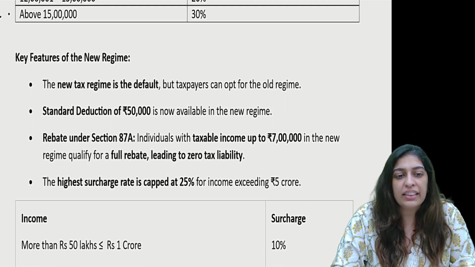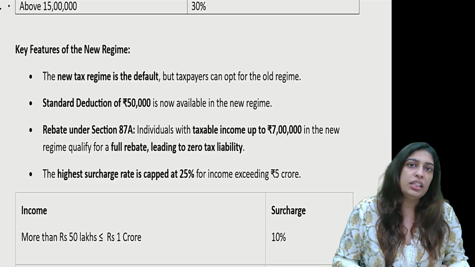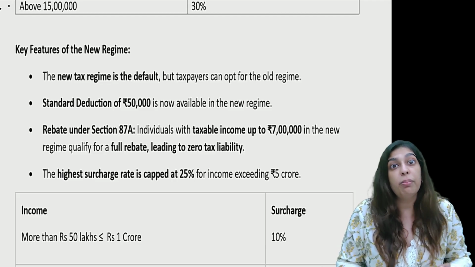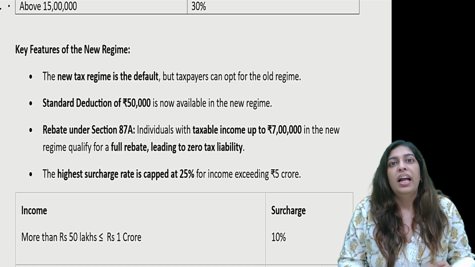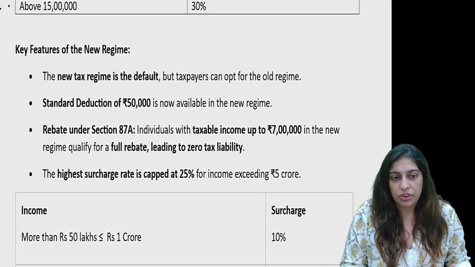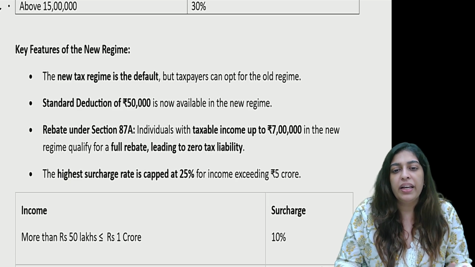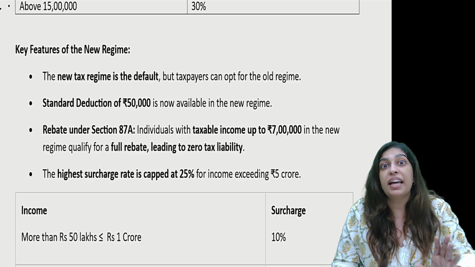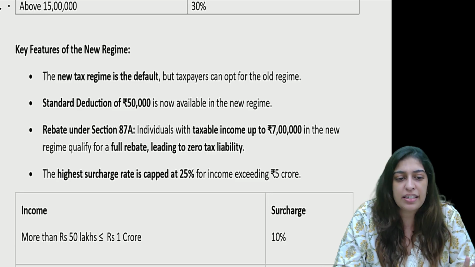Now, the new tax regime is default. That means when I go to file my return, this will be the default which will be applicable to me unless I opt for the old tax regime. Now, under the new tax regime, the standard deduction is 50,000. Rebate is there: no tax is applicable if you are earning up to 7 lakh rupees, which is amazing. Earlier it was 5 lakhs, they have made it 7 lakhs.